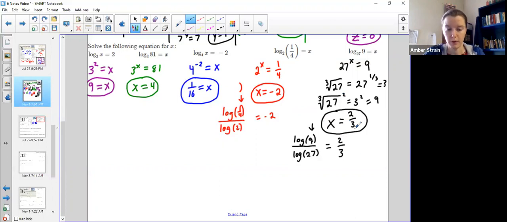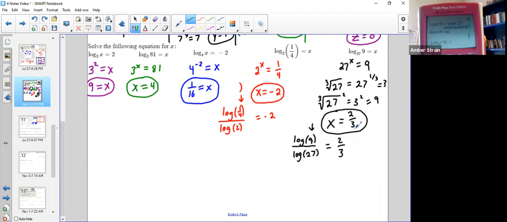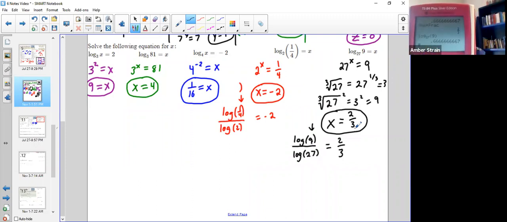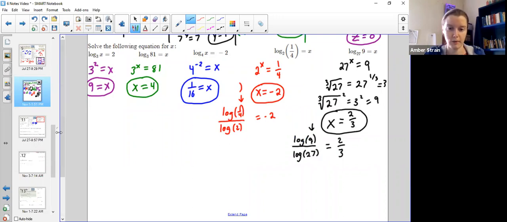Okay, real quick, if you have that magical button, let's practice that. Hit your math button, scroll down to that one that says log base, and then it should give you those bubbles that you would just fill straight in. So I would put the 27 as the little number on the bottom. I would put the 9 as the number there on the side. And then I hit enter. And it gives me again that decimal version of 2/3. So I can hit math, enter, and it gets it right back out for me. So that is your backup. It's the log splitter. That is called the change of base formula.